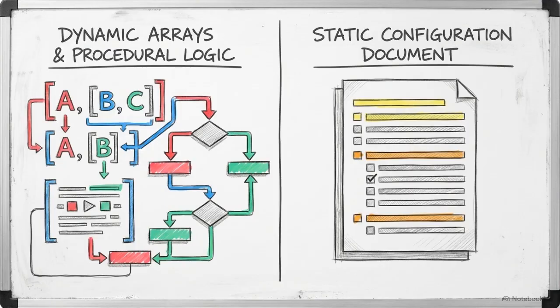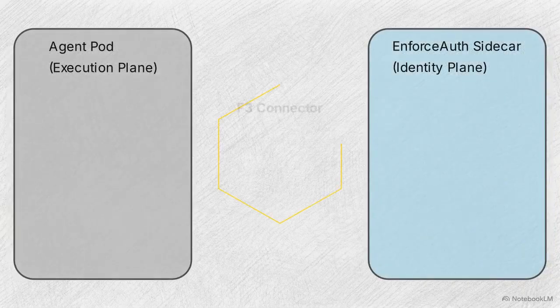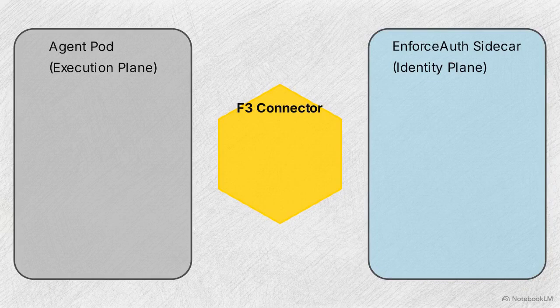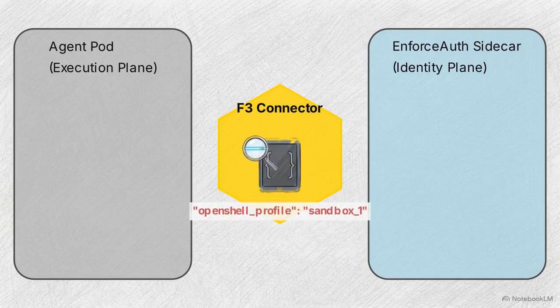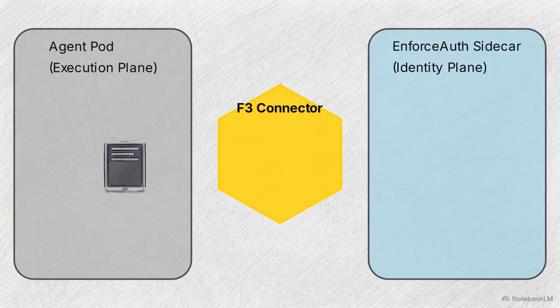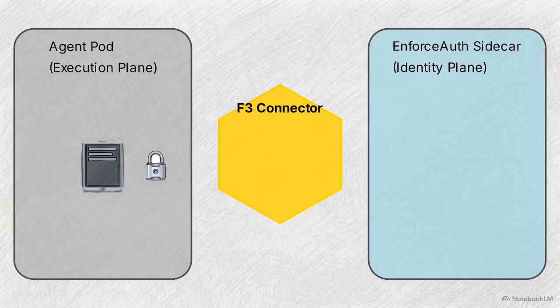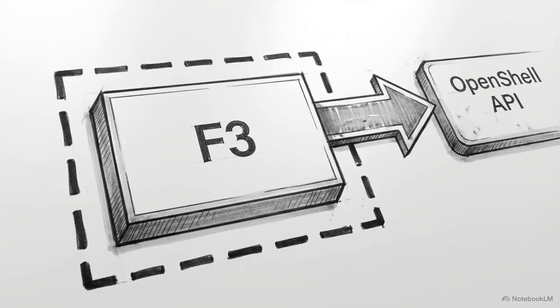The primary engineering challenge is translating a dynamic JSON decision from OPA into a static OpenShell kernel rule set without manual intervention. This node-level topology diagram shows the F3 connector positioned between the agent pod and the EnforceAuth sidecar. It operates as a privileged out-of-process translation bridge. When OPA evaluates a request, the JSON payload includes the decision and a specific OpenShell profile string. The F3 connector acts as a profile resolver, mapping that JSON string directly to a named sandbox profile YAML block. For isolation, F3 runs in a separate PID namespace and applies this YAML using the OpenShell internal API.